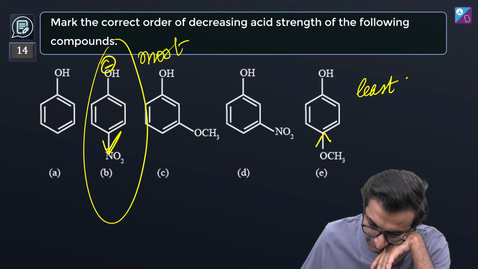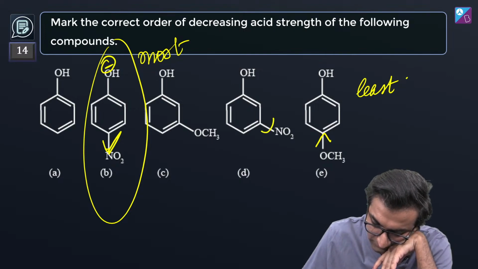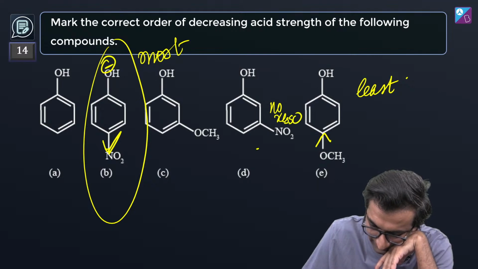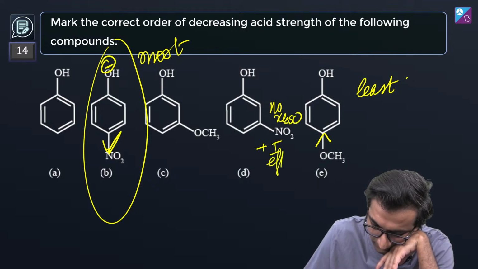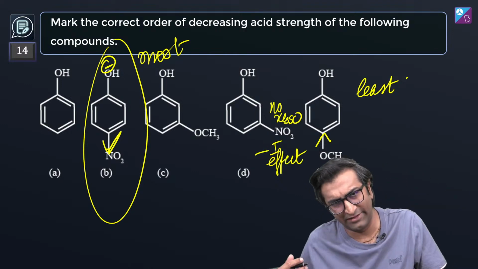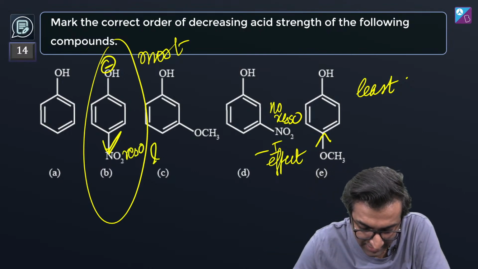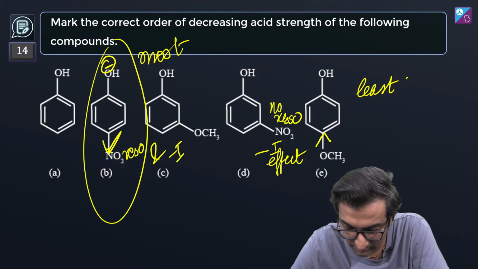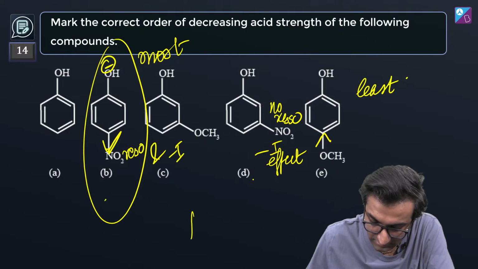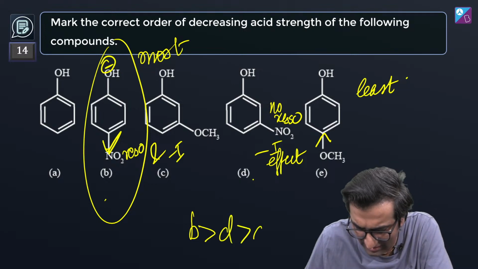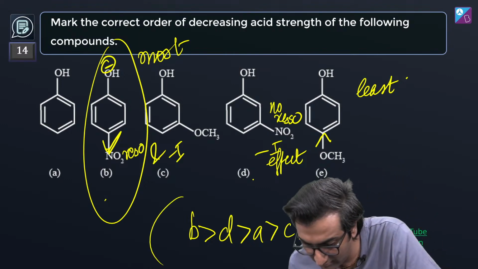The first one is B. Next, this guy is also there. This doesn't have the resonance effect, but it has the I effect. Plus or minus I? Minus I effect. I never remember my plus minus. Minus is pulling, right? Plus means pushing. This has resonance and minus I effect. Okay, great. So B is greater than D is greater than, next what will come? A I think, and then maybe C and then E. BDACE.